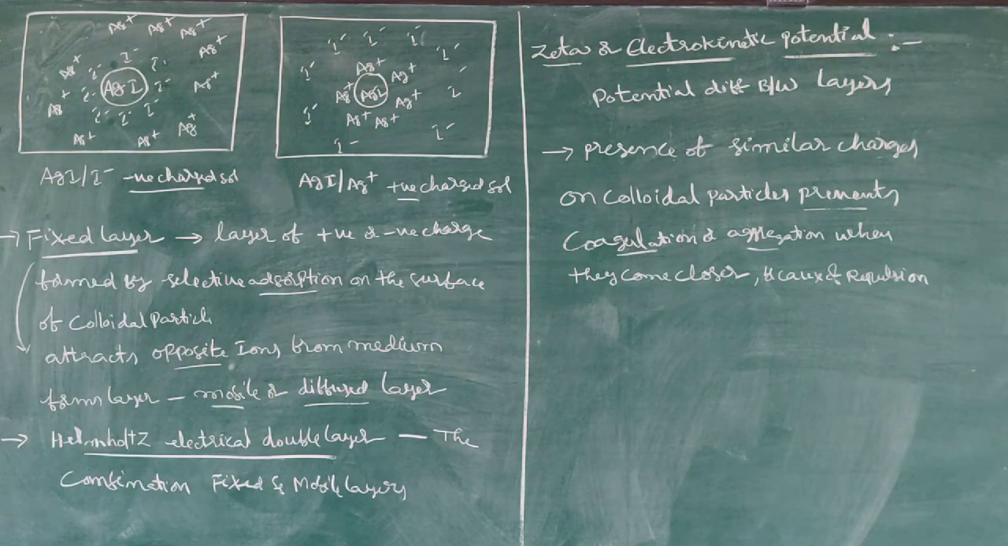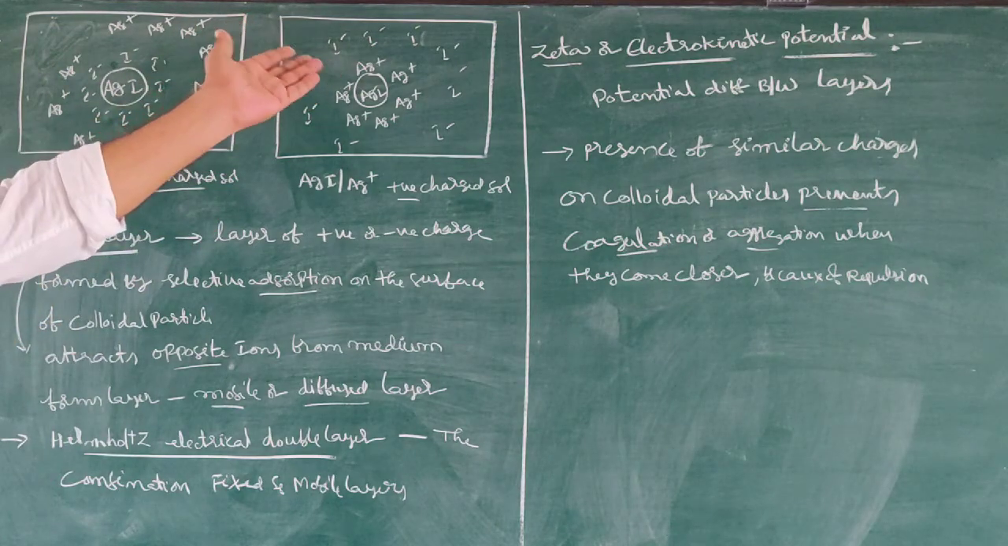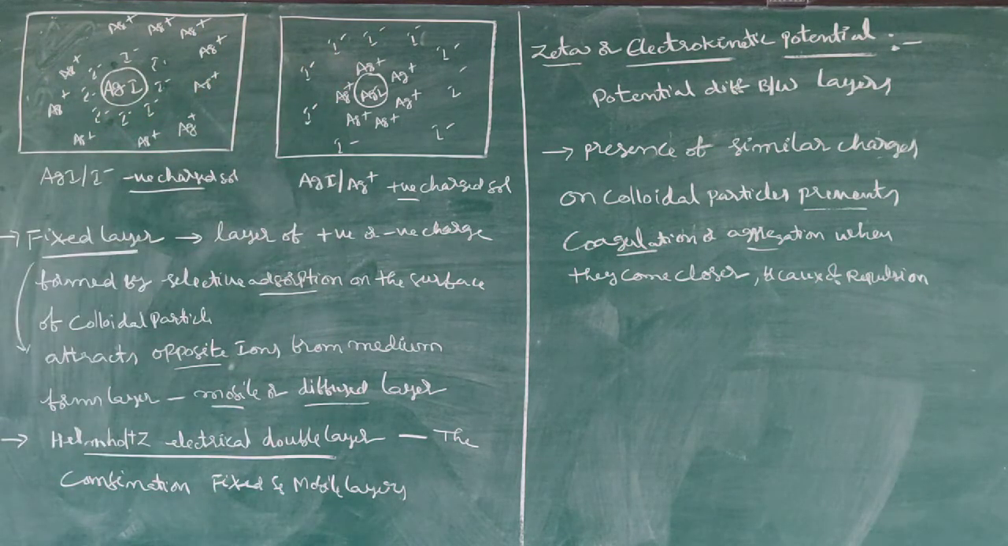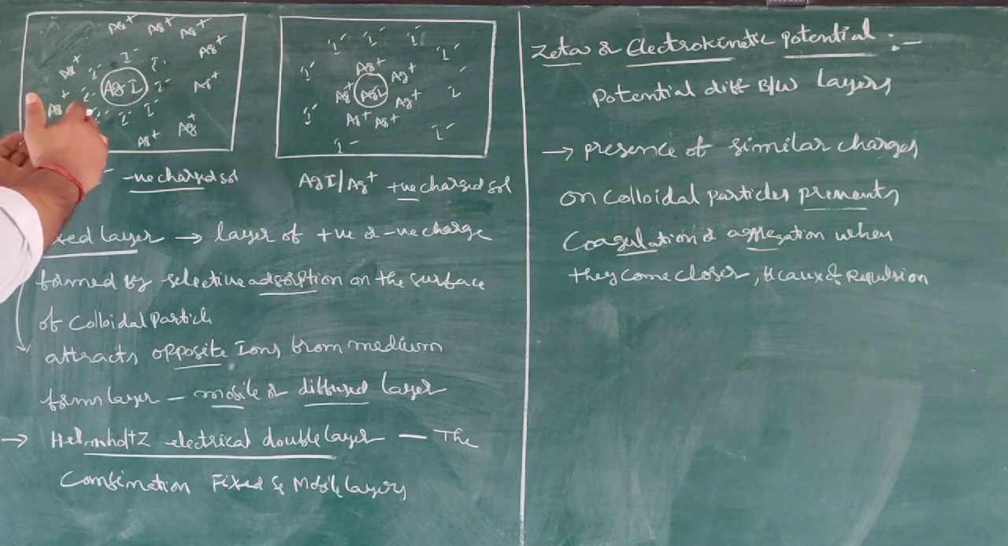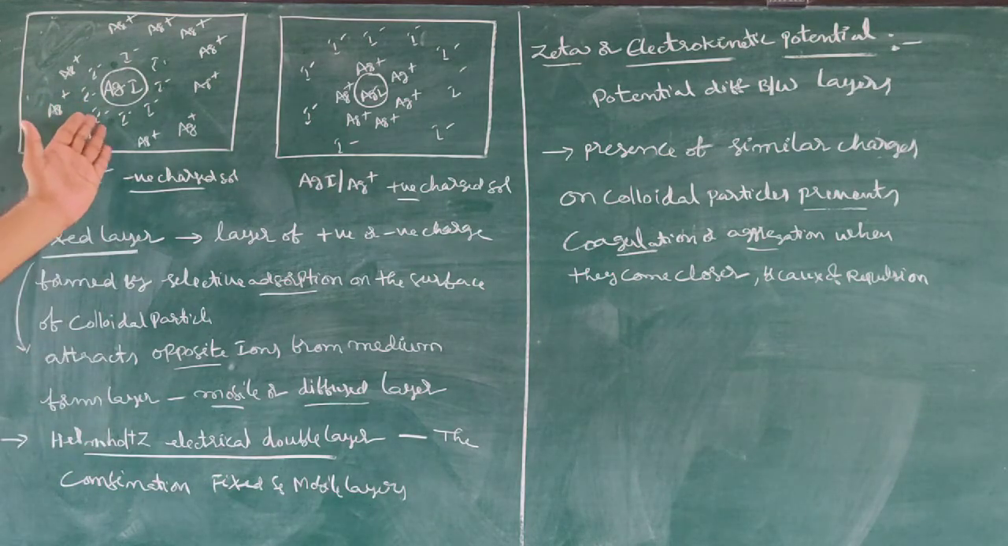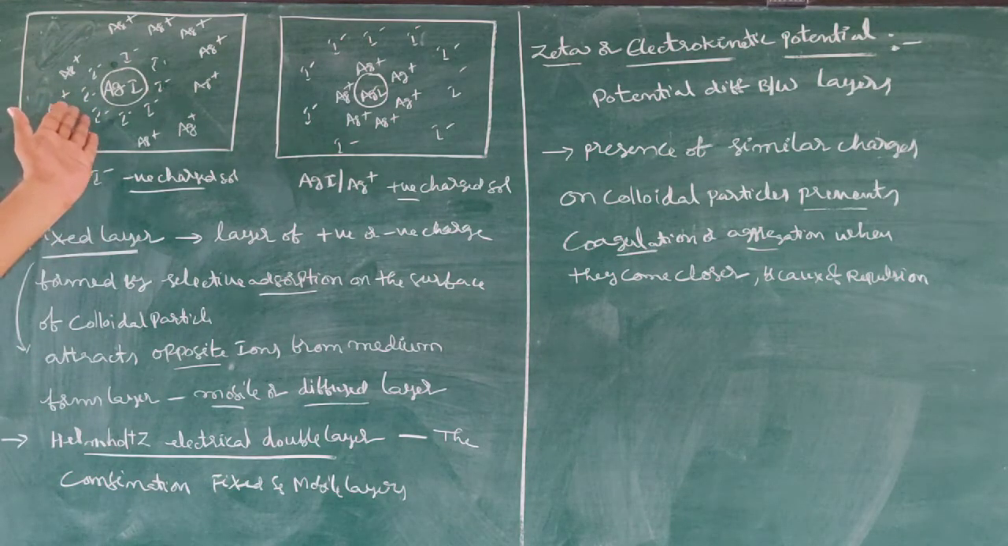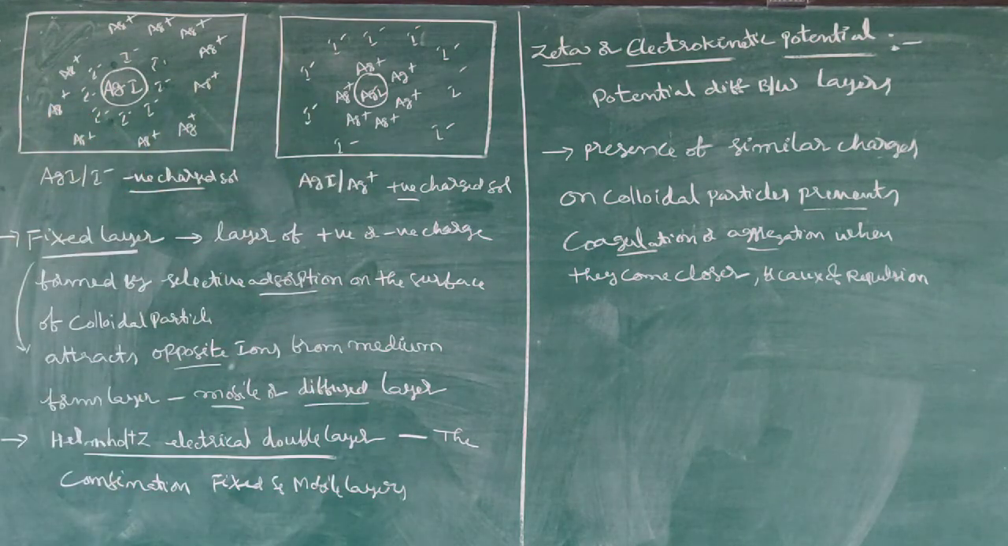Okay? Next one, Helmholtz electrical double layer. What is the meaning of double layer? These two, the mobile and fixed layers. The combination of the mobile and fixed layers is called the electrical double layer. Next one, zeta potential or electrokinetic potential. There is a potential difference between both layers. That potential difference is called zeta potential or electrokinetic potential.